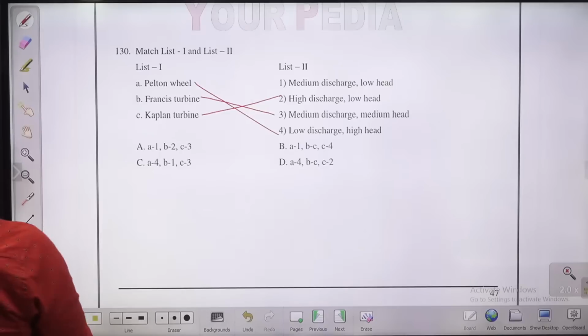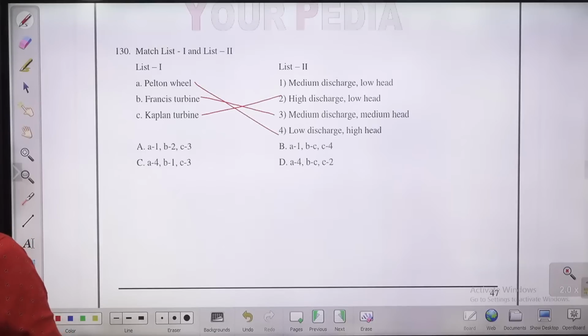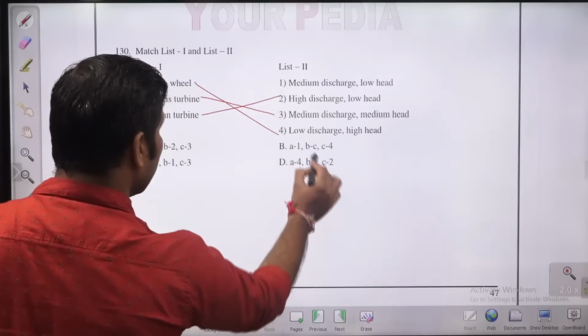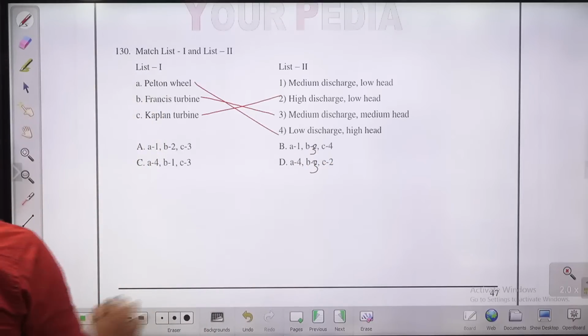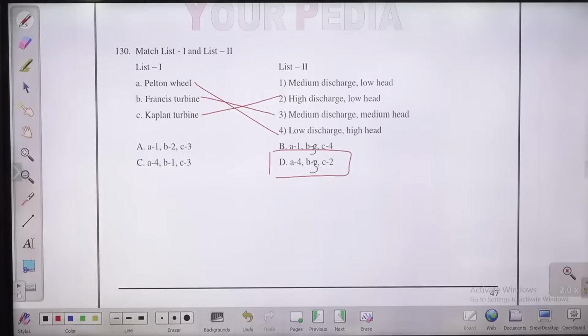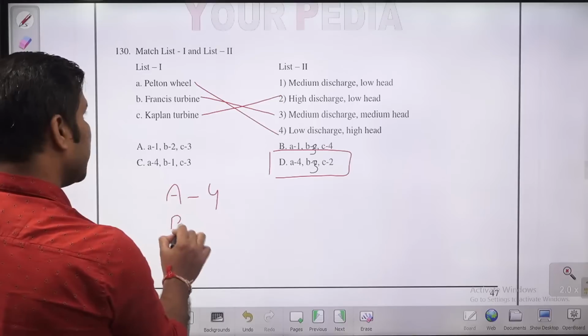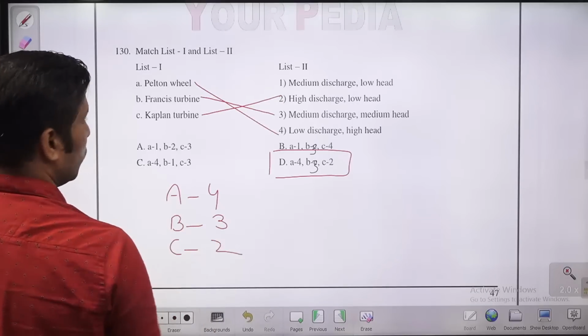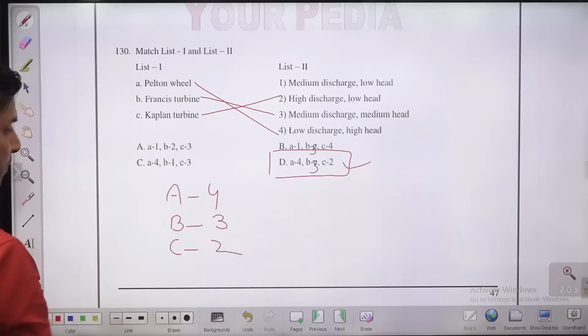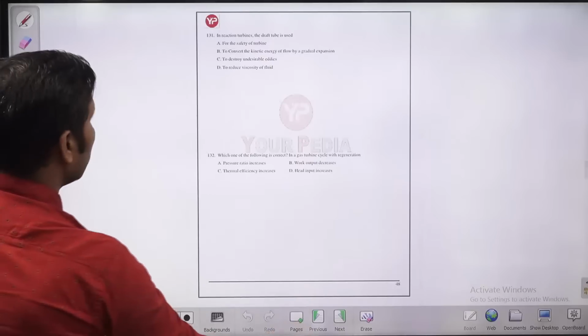So if you match with this, A is matching with 4, B is matching with 3, and C is matching with 2. So this will be 3, children. So D will be the answer. A4, B3, C2. Please check: A is matching with 4, B is matching with 3, C is matching with 2. So D is the right answer. Let's move to the next question. Question number 131.